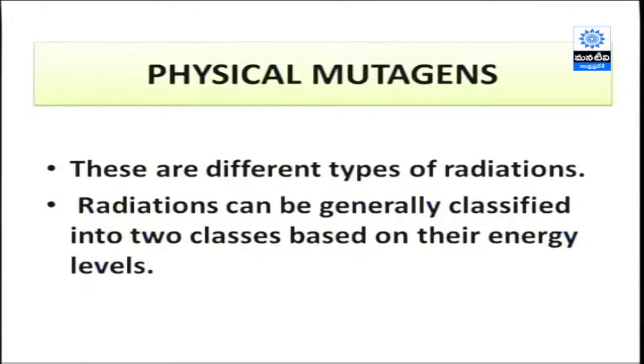These radiations are classified into two classes mainly based on their energy level, with low frequency and with high frequency, and both can be employed as physical mutagens.